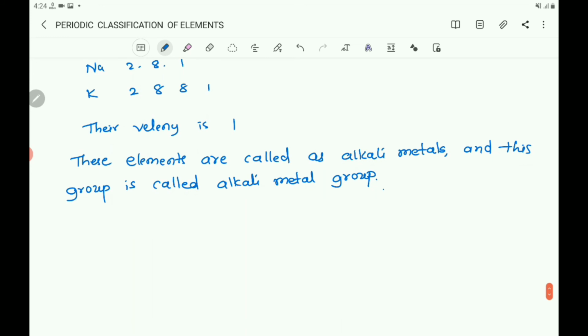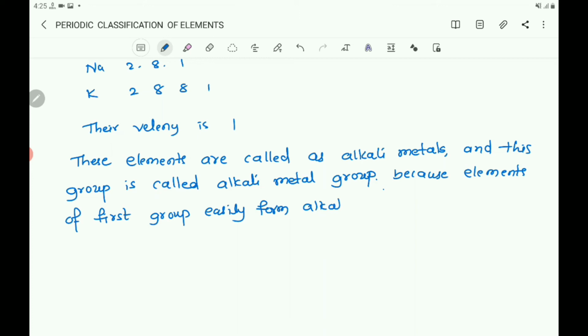And also you can say that because the elements of first group easily form alkalis. Alkalis means strong bases, strong bases on reaction with water.